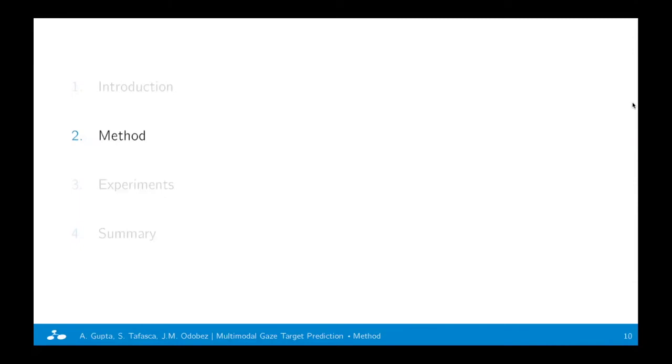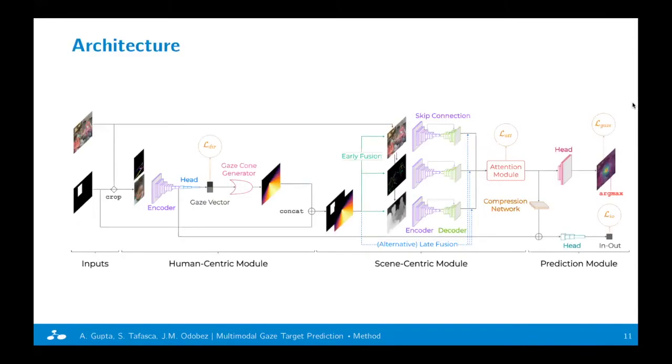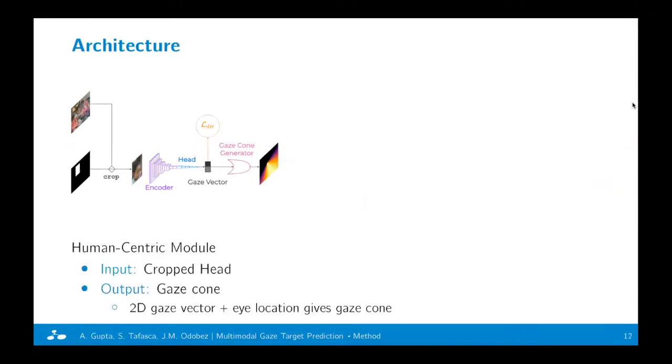Moving on to our method, our architecture has three major components: a human-centric module, a scene-centric module, and a prediction module. The human-centric module takes as input the cropped head of the person and outputs a gaze cone. This models the field of view of the person.